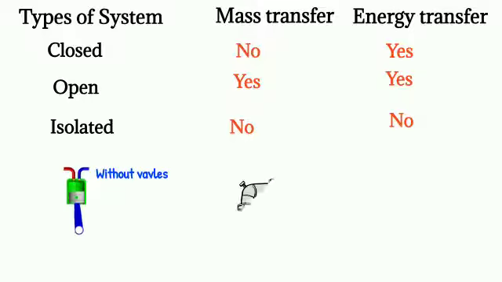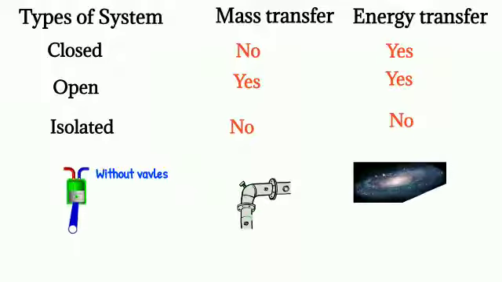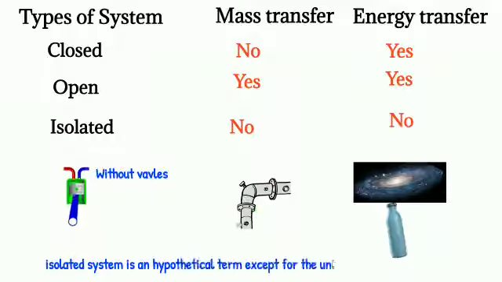An example of a closed system is a piston cylinder arrangement without valves. An example of an open system is a pump and turbine. And an example of an isolated system is the universe and a bottle with an adiabatic wall. Isolated system is a hypothetical term.